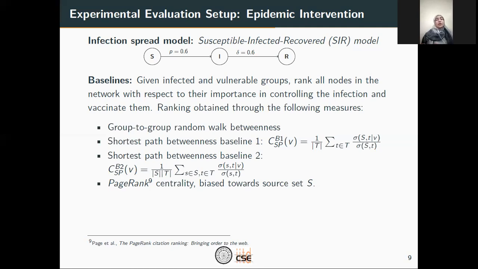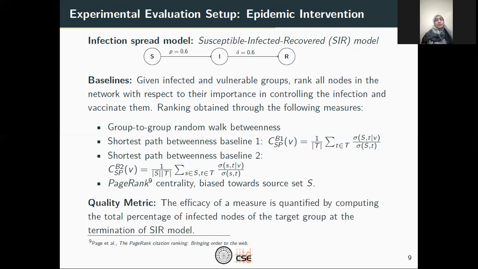Our second shortest path baseline is much similar to our random walk betweenness definition. That is, it counts the number of shortest paths between the source node S and target node T that pass through the vertex V, divided by all possible such shortest paths, summed over all the nodes in the source set and all the nodes in the target set. Our last baseline is the PageRank centrality biased towards the source set S. We measure the efficacy of our measure by quantifying the total percentage of infected nodes of the target group after the termination of the SIR model.